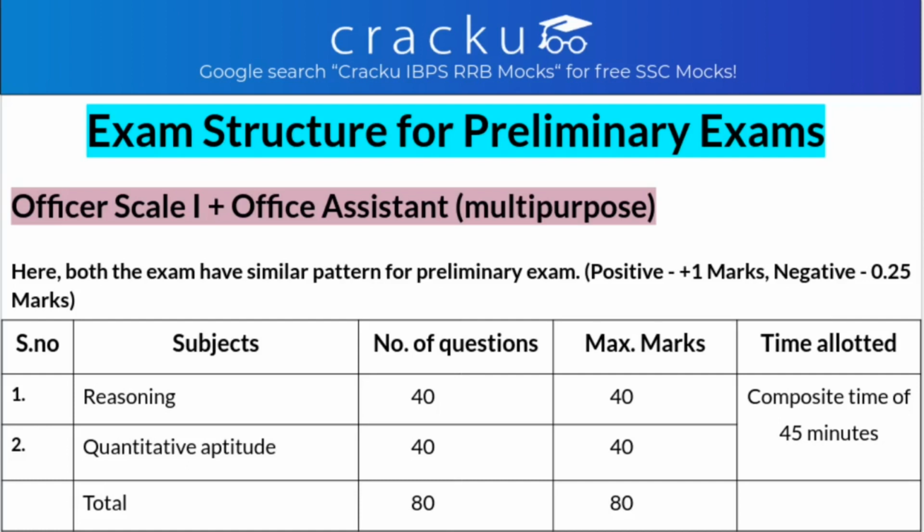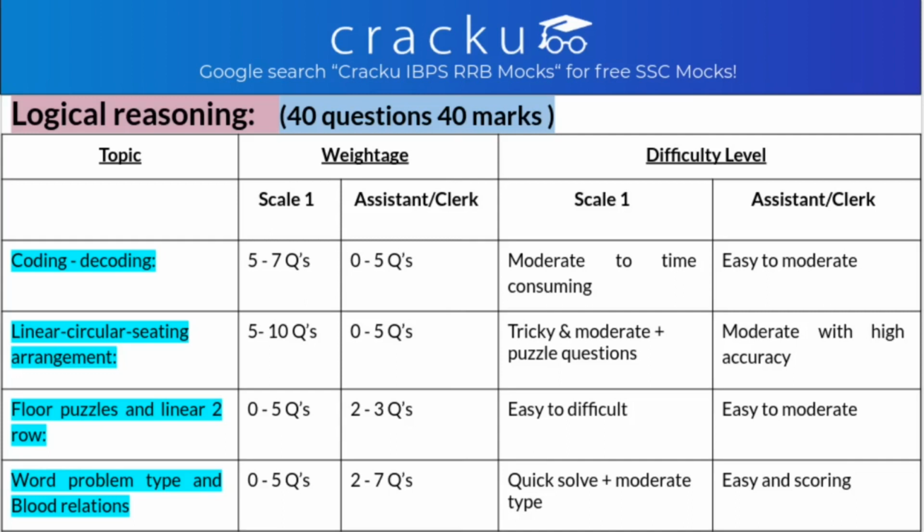Each subject will give you 40 questions carrying 40 marks and the composite time is 45 minutes. Unlike IBPS PO or SBI PO or SBI clerk exam where a particular section gets 20 minutes, here you get a composite time of 45 minutes for 80 questions and the maximum marks is 80. So let's analyze each and every topic: what is the weightage for scale 1, what is the weightage for office assistant, and what is the difficulty level of the paper.